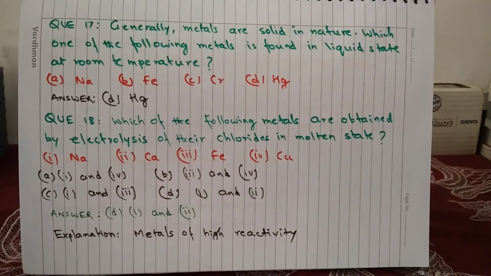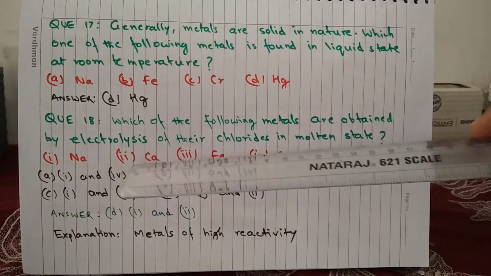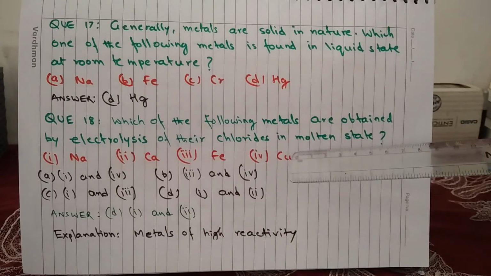Question 18. Which of the following metals are obtained by electrolysis of their chlorides in molten state? 1. sodium, 2. calcium, 3. iron, and 4. copper.